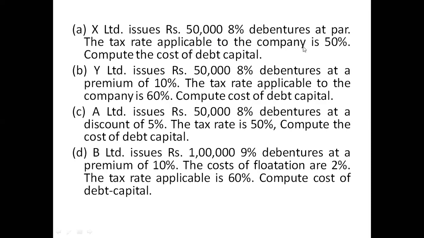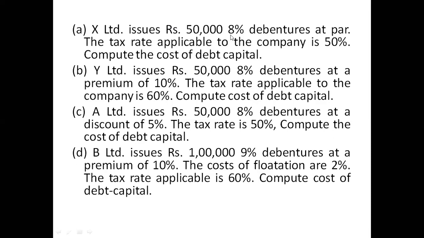The tax rate applicable to the company is 50%. 50% is the corporate tax rate. Compute the cost of debt capital. Now, please listen to me clearly. Here in this problem, the value for one debenture is not given. The whole debt capital is given. You don't know how many debentures there are and what the price per debenture is, but you have been provided with the full debt capital.